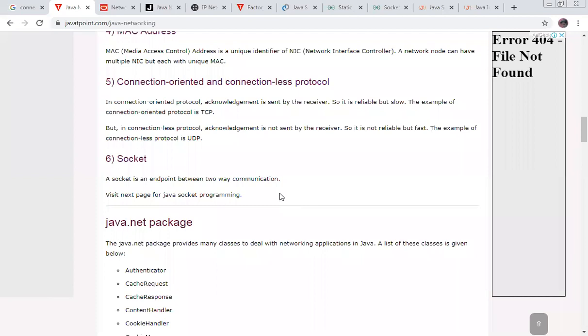What is a socket? A socket is an endpoint of two-way communication. End points of two-way communication are known as sockets, but the communication happens through the NIC, on the MAC, with the help of a port. Understand this very carefully.